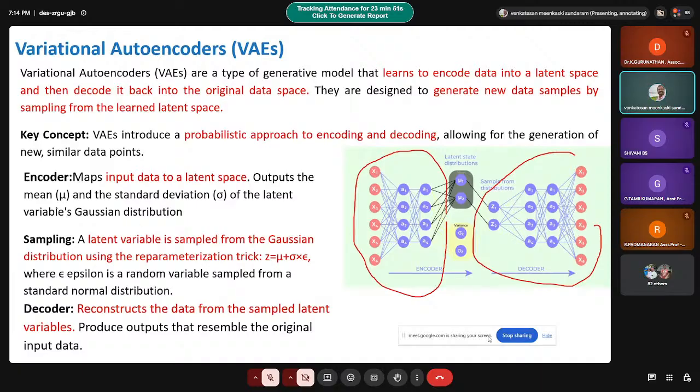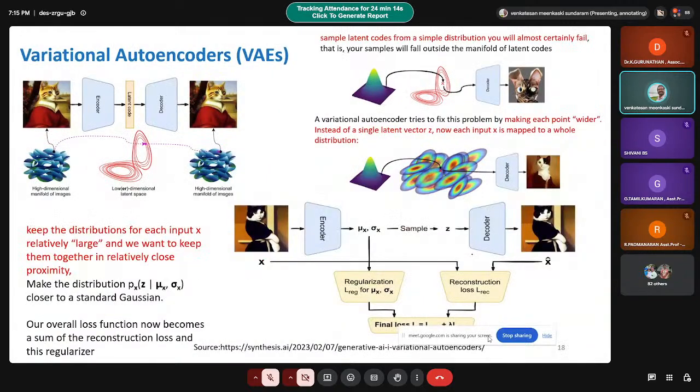Okay. So the encoder maps input data to a latent space, and outputs the mean and the standard deviation of the latent variable Gaussian distribution. So what is happening in the decoder? It reconstructs the data from the sampled latent variables. Okay, that is what is happening in the decoder. So you can see here, this is further explained, this variational autoencoder.